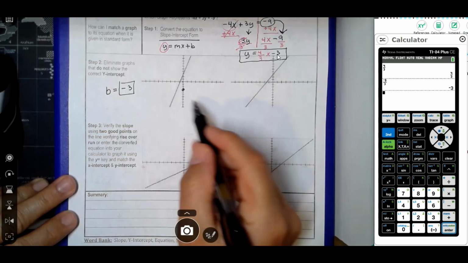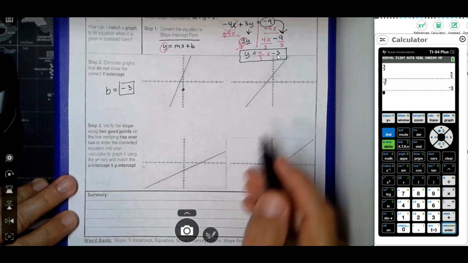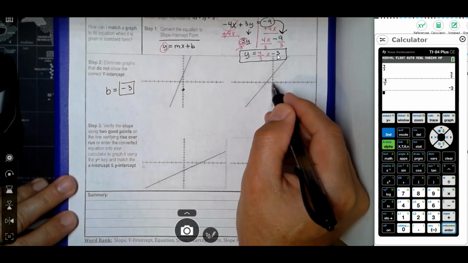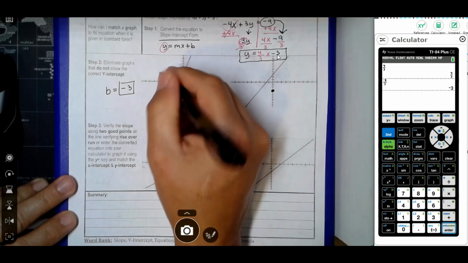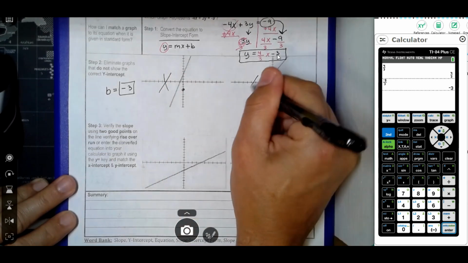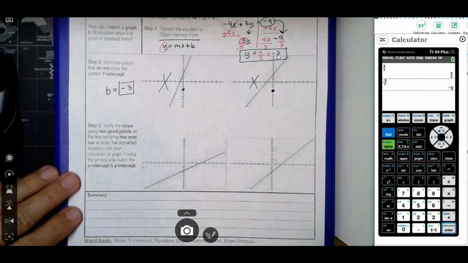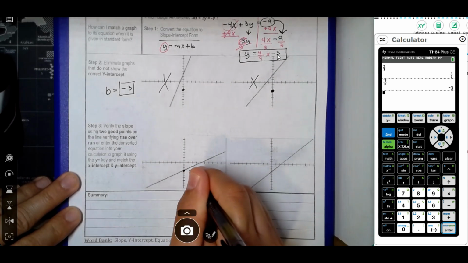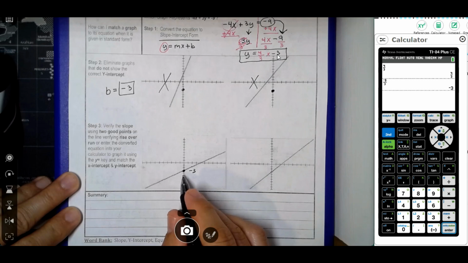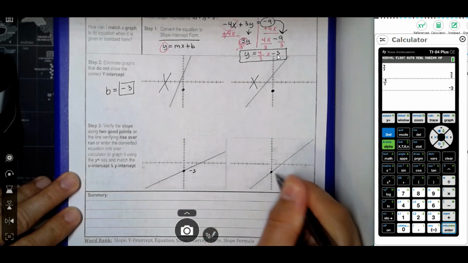But notice this line didn't. This line is crossing at positive 3. The same thing, I'm going to go over here and 1, 2, 3. It does not cross in the right place. So I know this one is wrong and this one is wrong. I'm going to go down here and look. Notice this crosses at negative 3. So this one right here is looking good, and this one crosses at negative 3.